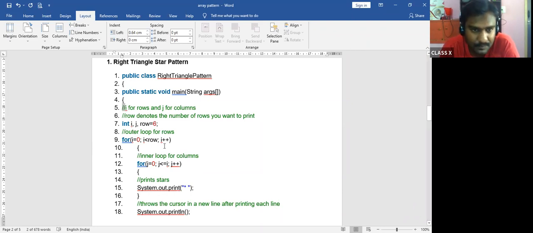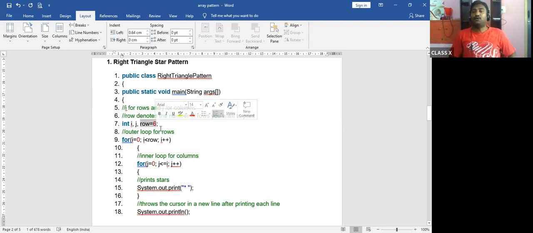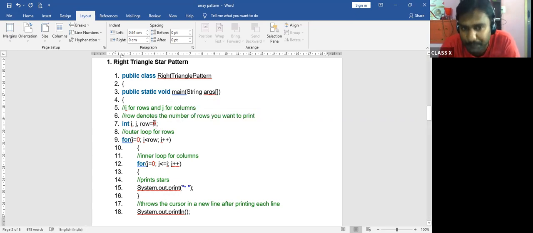Now, for this program, I want two variables, that is I and J. One more thing is added here: row is equal to 6. So you are going to print 6 times. You have to specify how many times you are going to print the numbers or stars, whatever pattern you are going to print, how many rows you want.